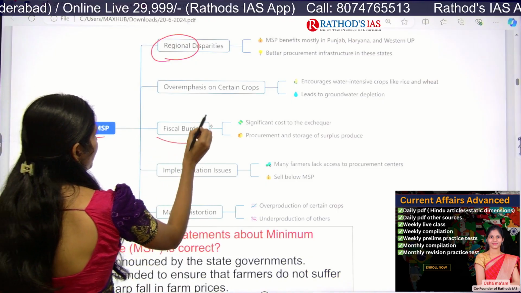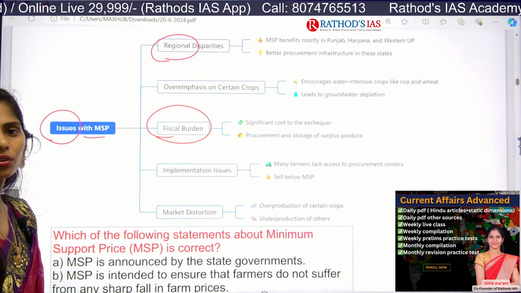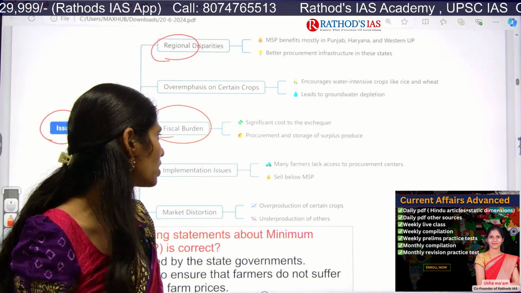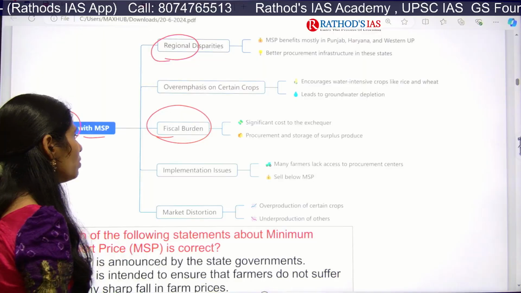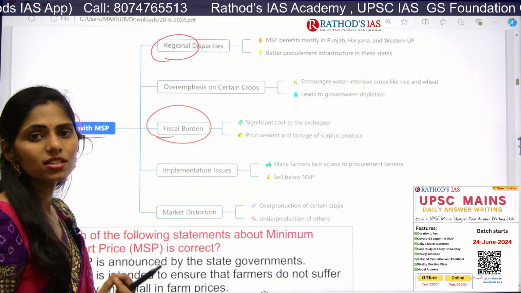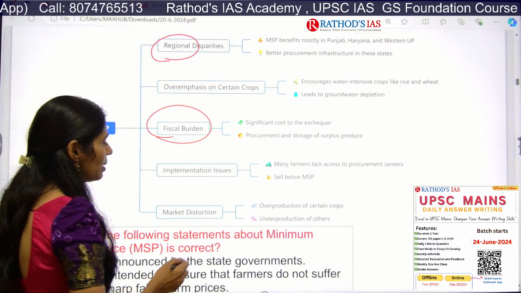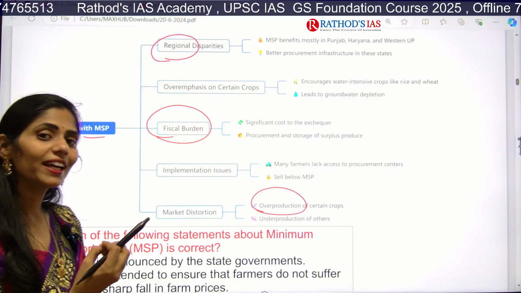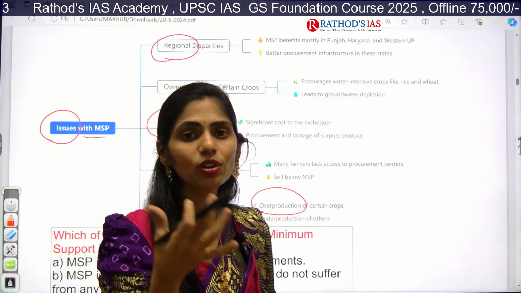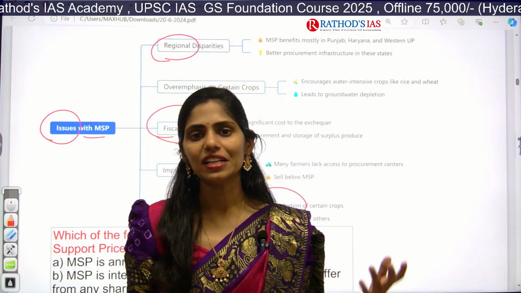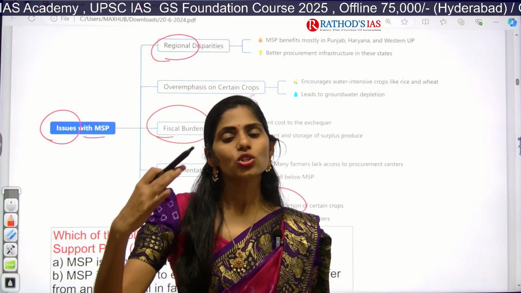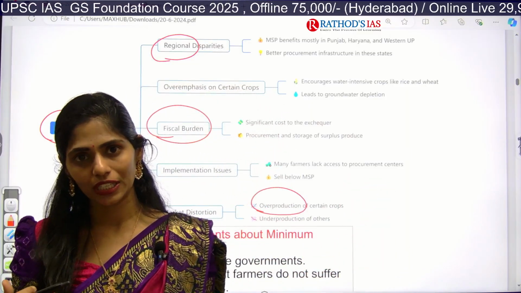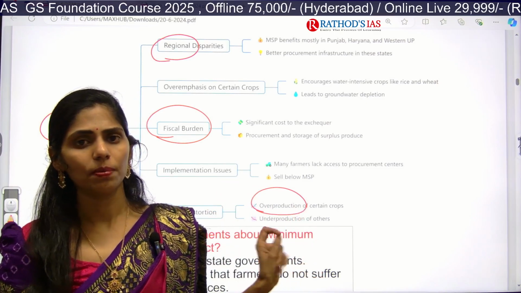And next one is the fiscal burden. Whenever we go for MSP, it also increases the burden on the government exchequer. And next, there are also some problems with implementation. Sometimes if there is a good climate, we get overproduction, and the produce will be more. And sometimes if there is drought or unseasonal rainfall, we get less production. So there will always be distortion in the market, and based on that prices can fluctuate, right? So this is about this topic.